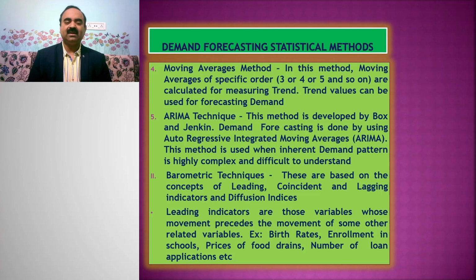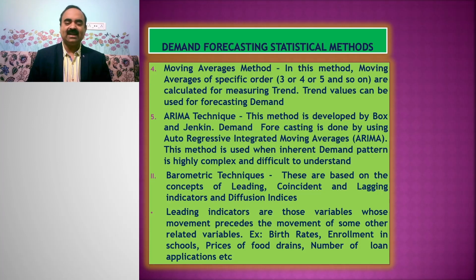The fifth trend projection method is the ARIMA technique. This method was developed by Box and Jenkins. Demand forecasting is done by using auto-regressive integrated moving averages. This method is used when the inherent demand pattern is highly complex and difficult to understand.